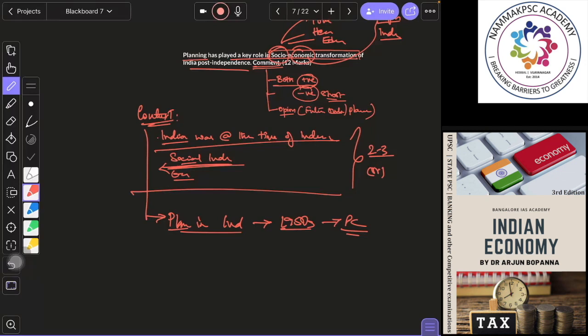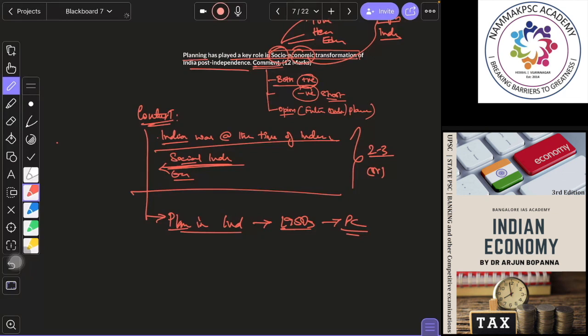Okay, created infrastructure. You can give examples. In the first plan, agriculture was given importance. In the second plan, infrastructure. The Mahalanobis approach was adopted, and then the Nehru-Mahalanobis approach gave impetus towards capital growth. I mean, capital investment in industries and all those things you will be writing. So in industrial growth, how it benefited: it gave us a capital base by which other industries developed around it.